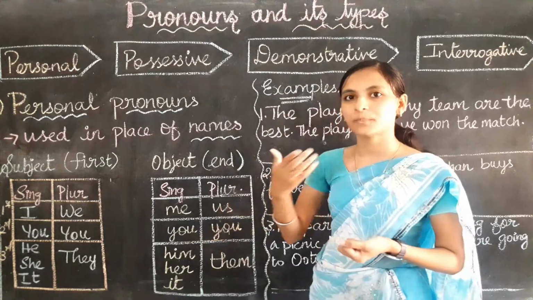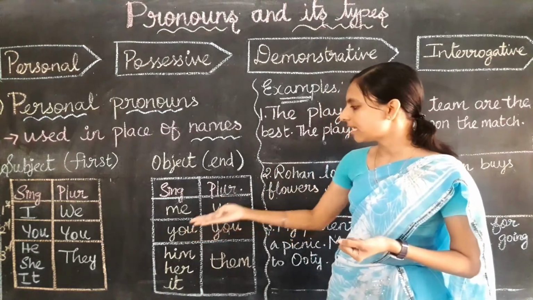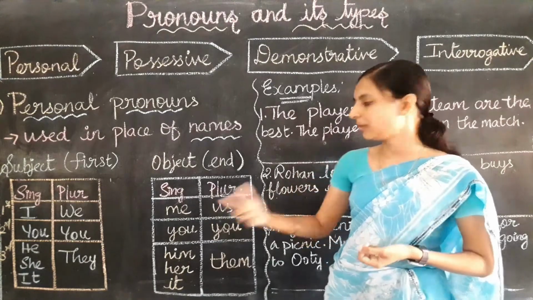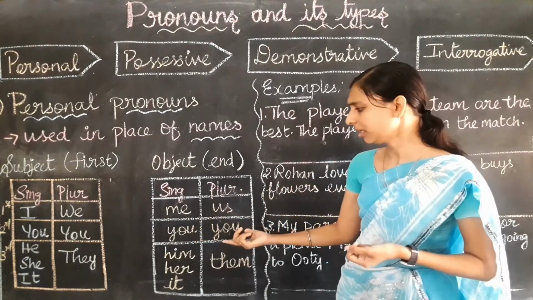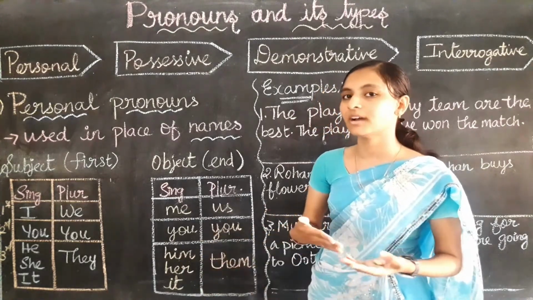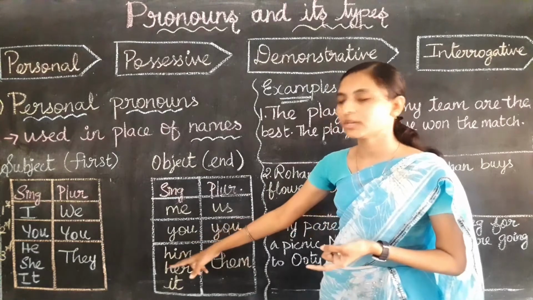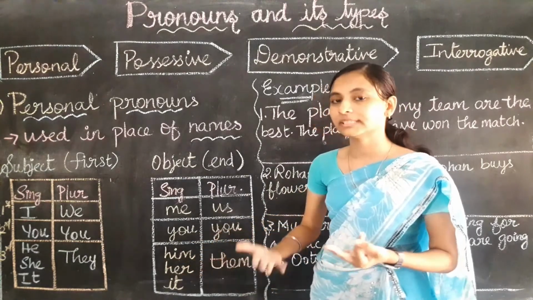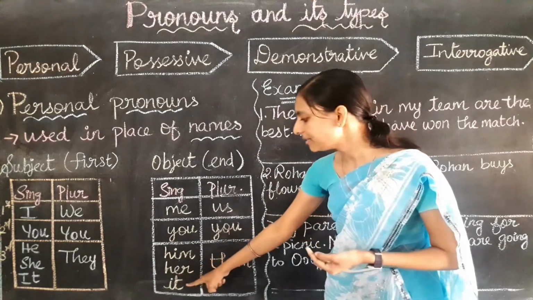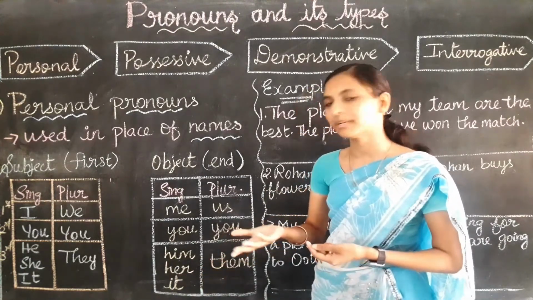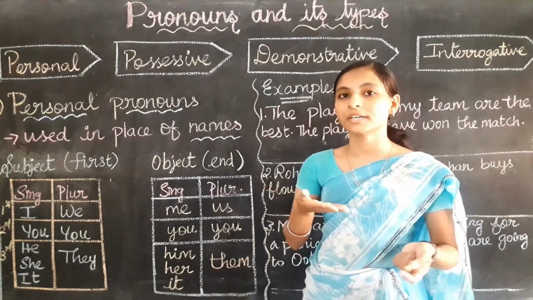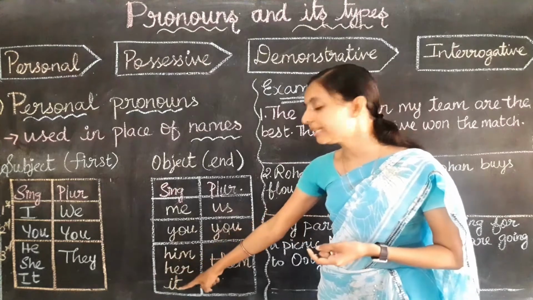And you means the same: unne, unakku, and the plural ungalai, ungalal. For those words we can use you. Then him represents the boy: avane, avanal. For those words we use him. And for avalukku, avalai, avalidam, all those words we use her. It represents an animal or thing, that is in Tamil adai, adukku, adanidam. For all those words we use it.